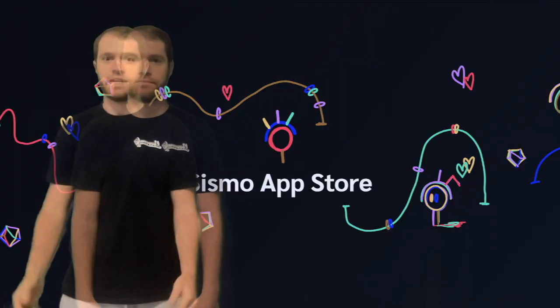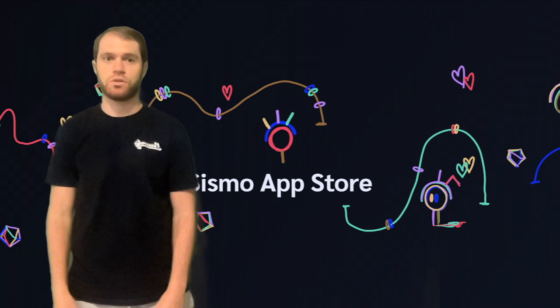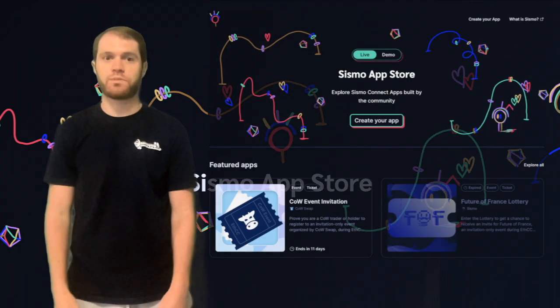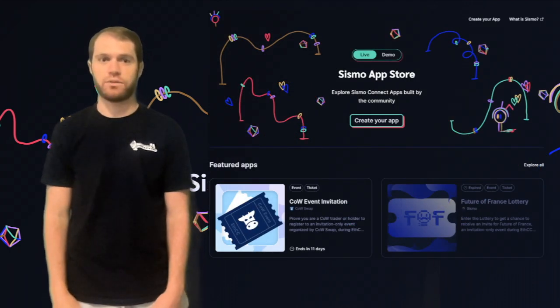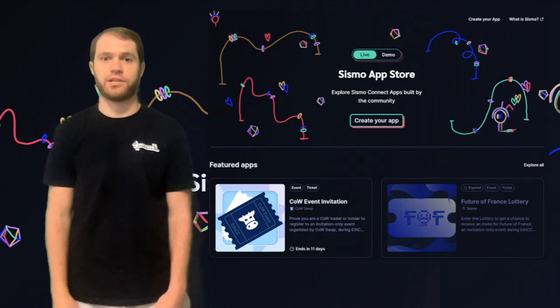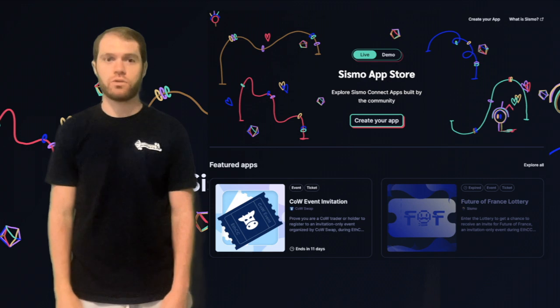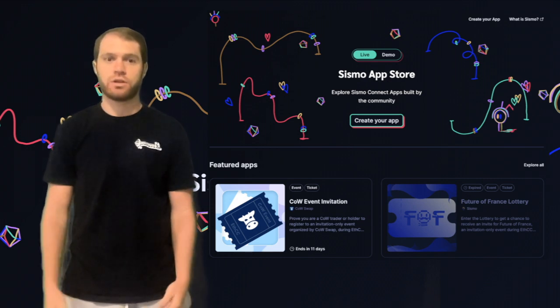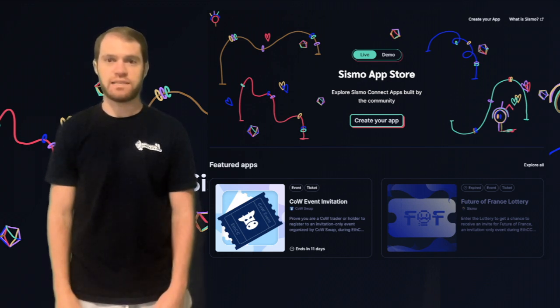In addition to Sismo Connect, the team has also launched an app store. This platform serves as an aggregator of applications that utilize Sismo Connect. From this one page, users can explore various applications, from those allowing COW token holders to claim CowSwap merchandise, to granting exclusive entry to events at ECC.